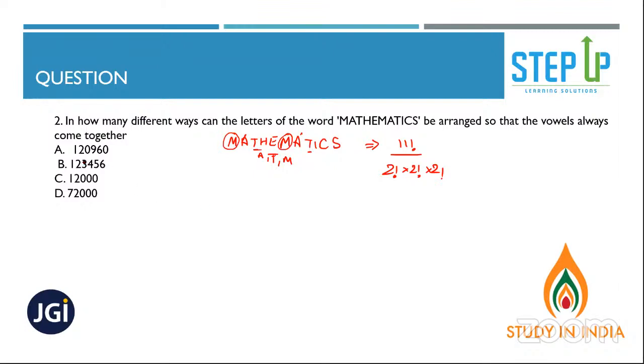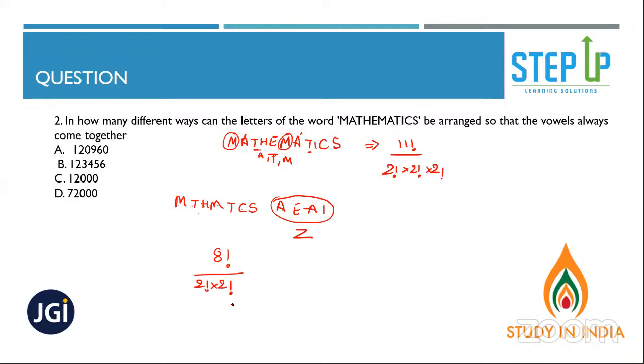Okay, 1 minute. The option is not there, Sushmita. Now they're saying vowels together. So I'll write the vowels separately. MATHEMATICS. So this vowel group will be considered as one letter. So 1, 2, 3, 4, 5, 6, 7, 8. 8 letters can be arranged in 8 factorial ways. Is there any repetition in this case? Yes, 2 factorial into 2 factorial.